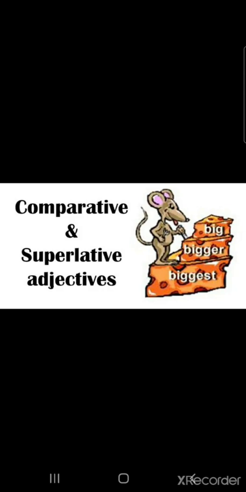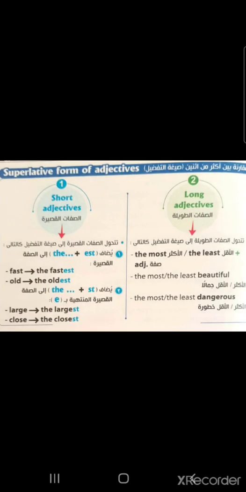Superlative form of an adjective. We can form it with short adjectives. We add the and est to the adjectives. Fast, the fastest. Old, the oldest. Tall, the tallest.